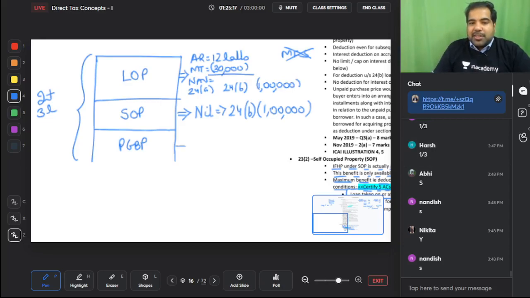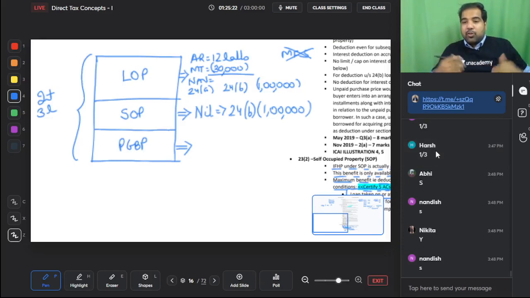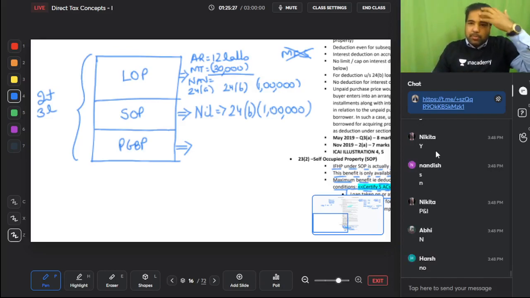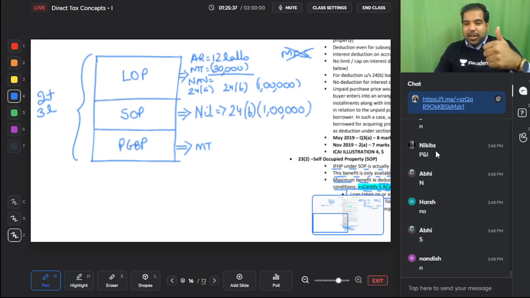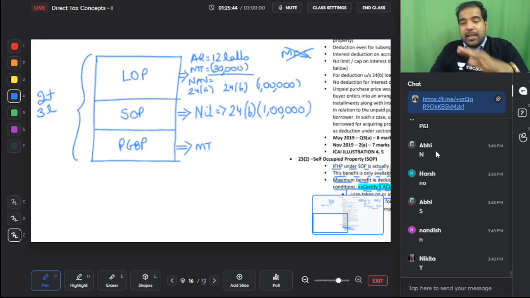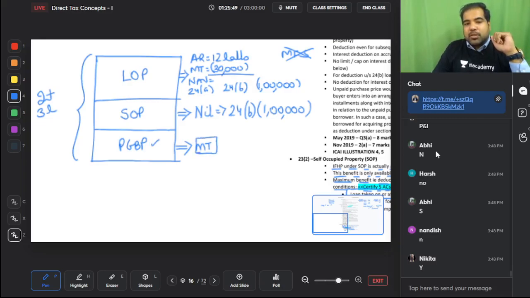And what about PGBP, guys? When you use it for an office, can you consider it as SOP? Can I say I'm staying in my office? No. So this will go in PGBP. So here, can I minus municipal taxes from my business? Think about it. Yes, I can. Good answer, Abhi. Why? Because, guys, logical. What is the golden rule of business? The golden rule of business is any expense for business can be minus. Please tell me, are you paying 1/3 of the municipal tax for a business? Yes. So can I get 30,000 business deduction?